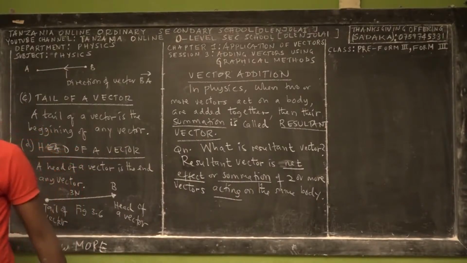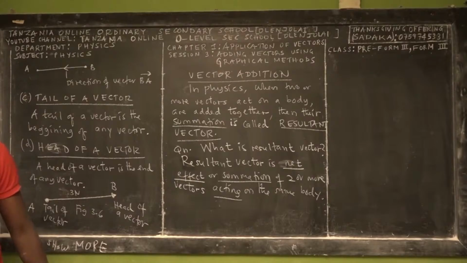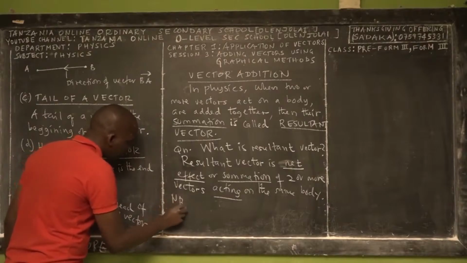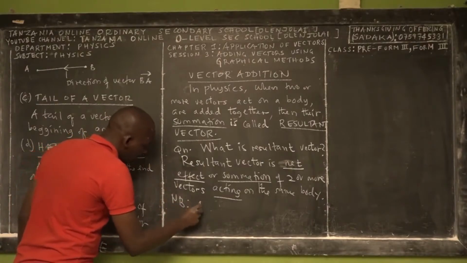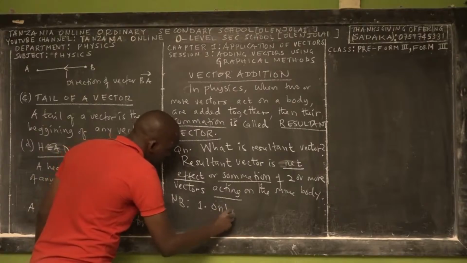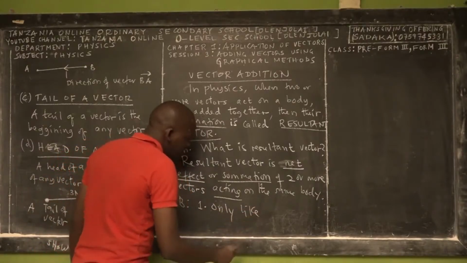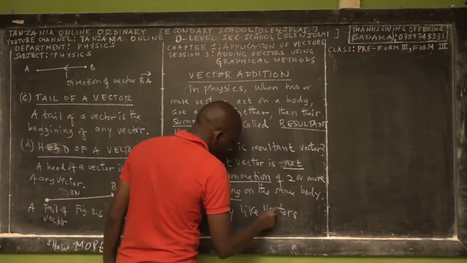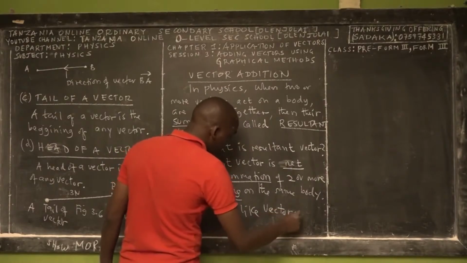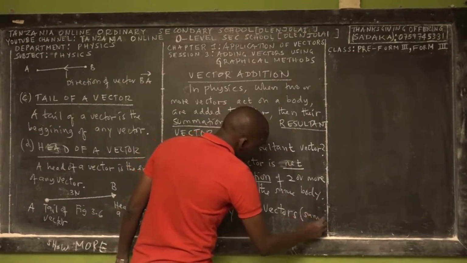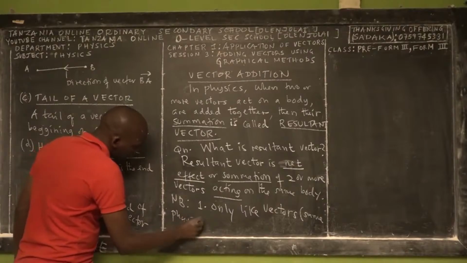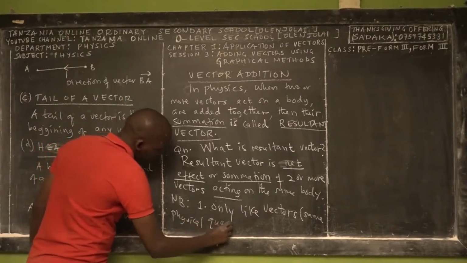Note number one: only like vectors make a resultant vector. When we say like vectors, it means vectors of the same physical quantity.